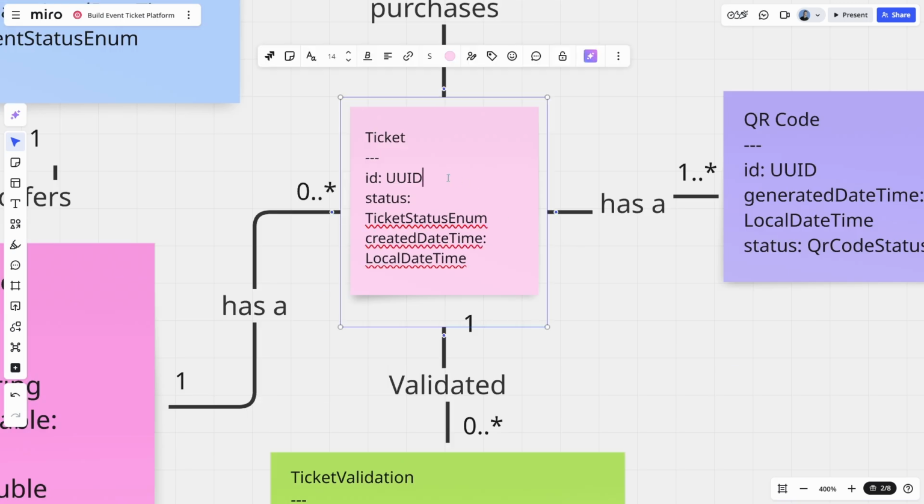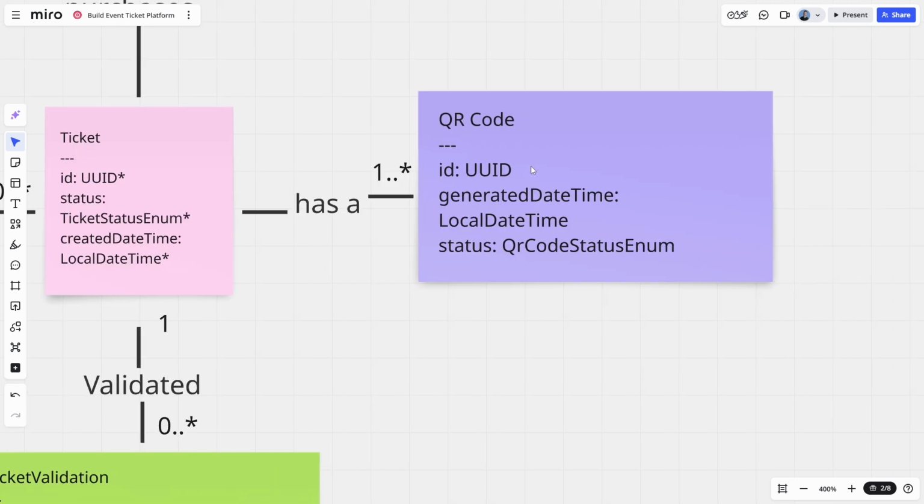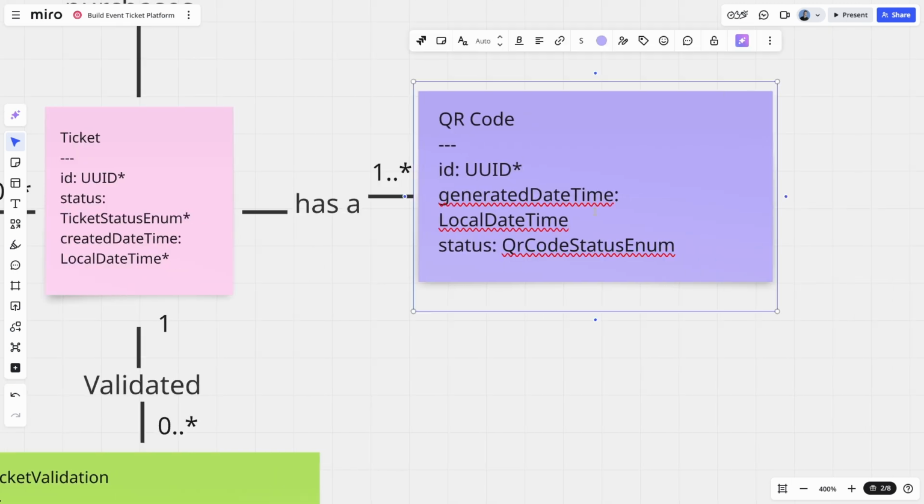For the ticket, we'll certainly need an ID. We're going to need to know the status. A ticket should always have a created local date time. In the case of a QR code, we're always going to need an ID. We're always going to need a generated date time, which for consistency perhaps should be created date time. And we're always going to need to know the status of that QR code.